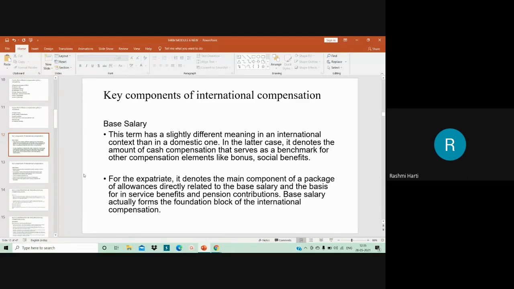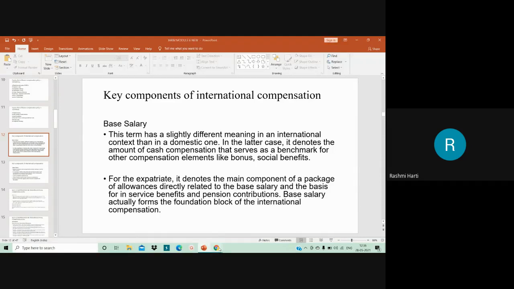So when we speak about the international compensation system, the first component included here is the base salary. The term base salary has a slightly different meaning in the international context than in the domestic one. In the latter case it denotes the amount of cash compensation that serves as a benchmark for other compensation elements.